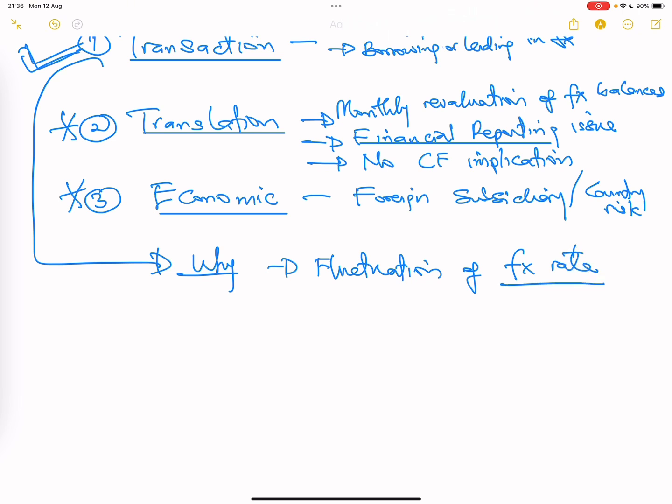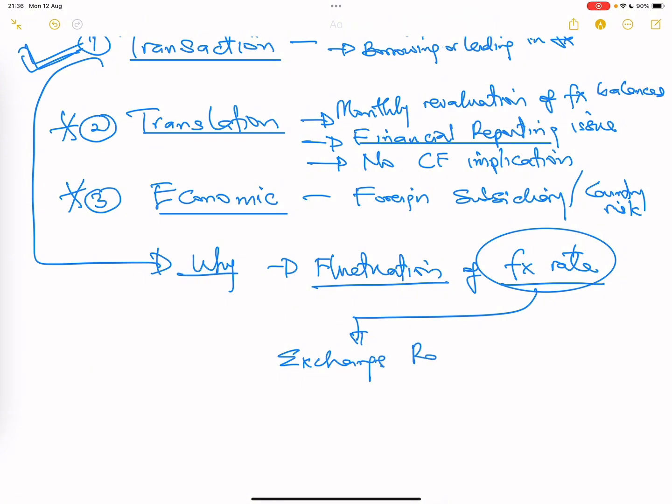Because this guy is always fluctuating. So because it's always fluctuating, that means we cannot fold our hands. And this guy is now a big deal that we need to pay attention to. So let's talk a bit on exchange rate.